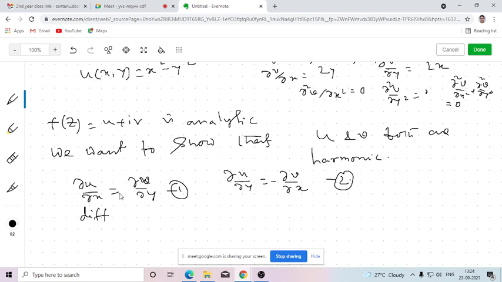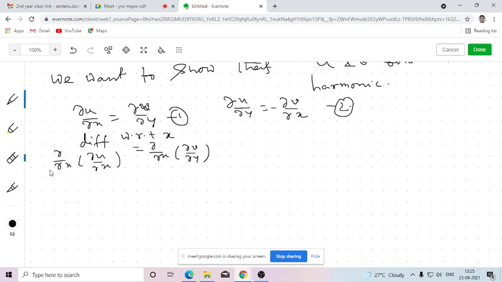Now if we differentiate this with respect to x, that means we are differentiating both sides partially with respect to x. That means this will be del x of del u del x equals del x of del v del y. So what will be this? What is the notation of this?